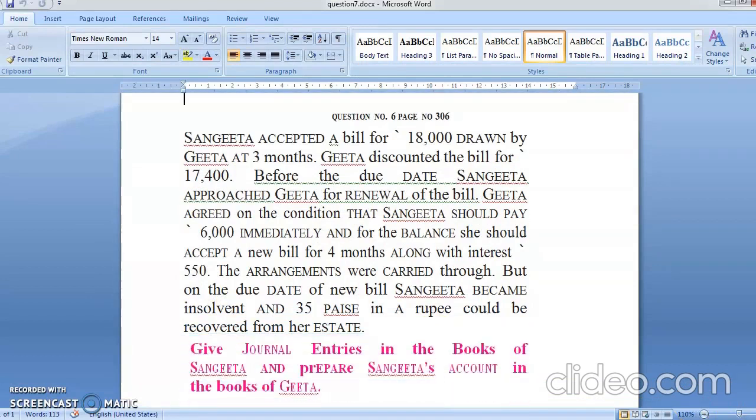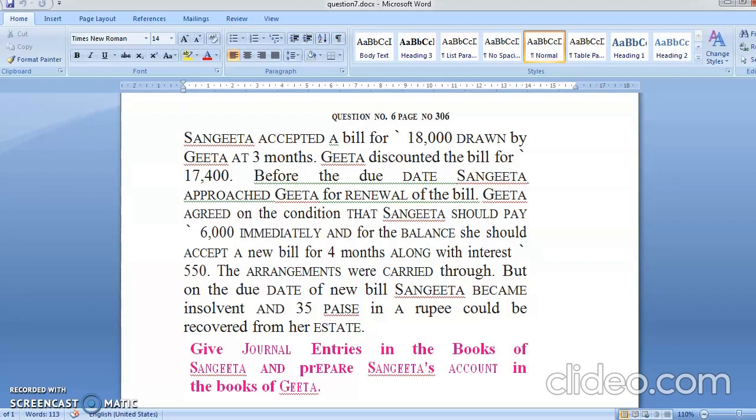Sangeeta accepted a bill of rupees 18,000 drawn by Geeta for 3 months. Geeta discounted the bill for rupees 17,400. Before due date, Sangeeta approached Geeta for renewal of bill. Geeta agreed on the condition that Sangeeta should pay 6,000 immediately and for balance she should accept a new bill for 4 months along with interest rupees 550.